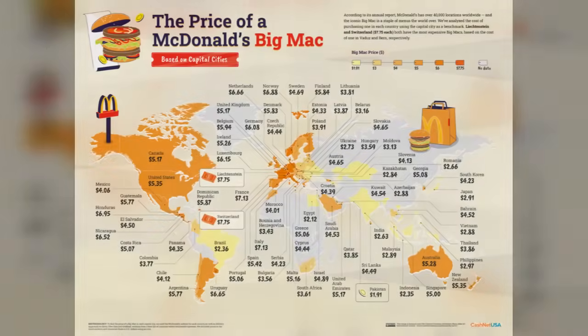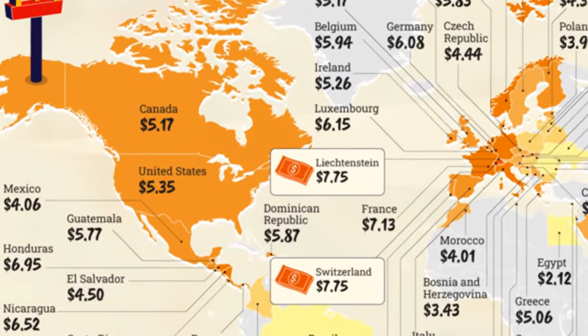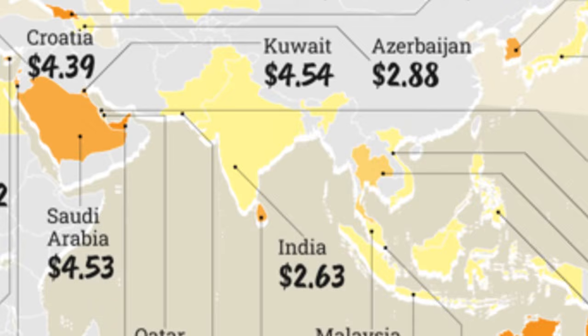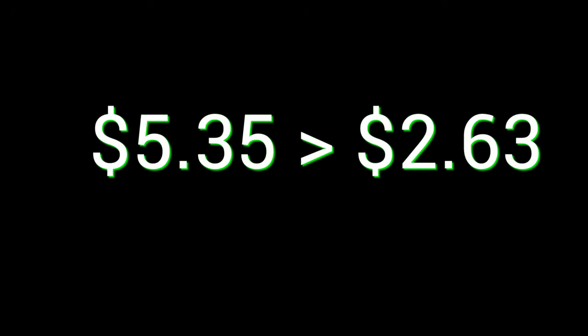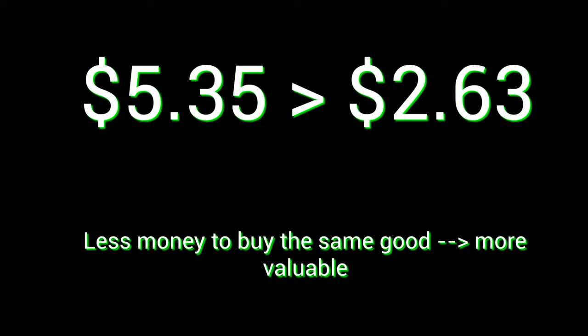For example, by looking at this map, we see that the cost of a Big Mac in the United States capital city, Washington, D.C., was $5.35. However, the price of a Big Mac in New Delhi, India is just $2.63 when converted to USD. A Big Mac is more than 2 times cheaper in India than in the US, meaning that in general, a dollar gets more value in India.